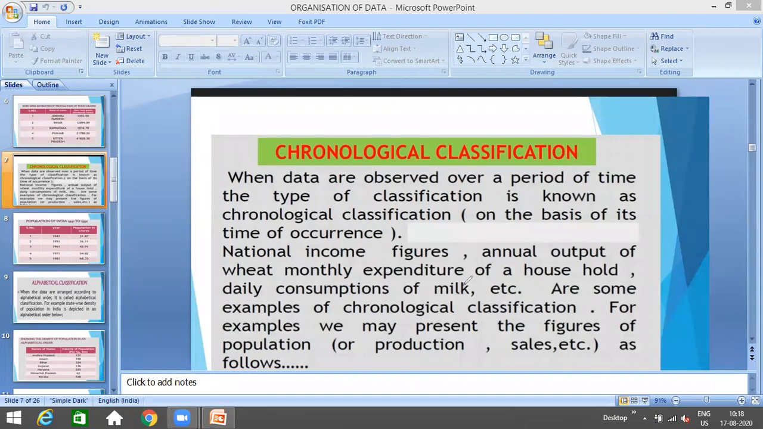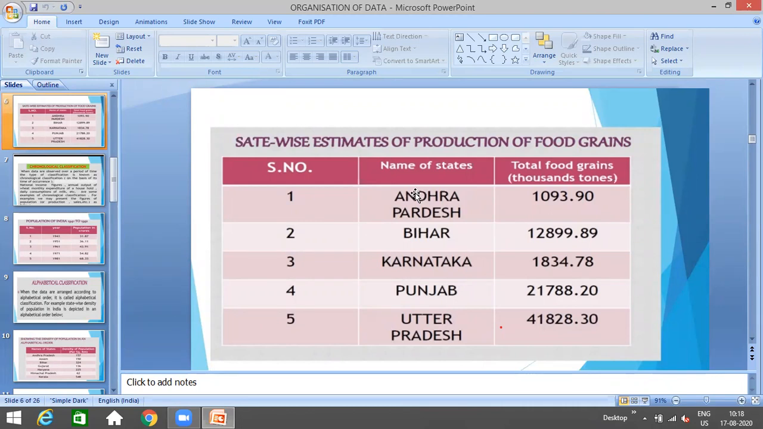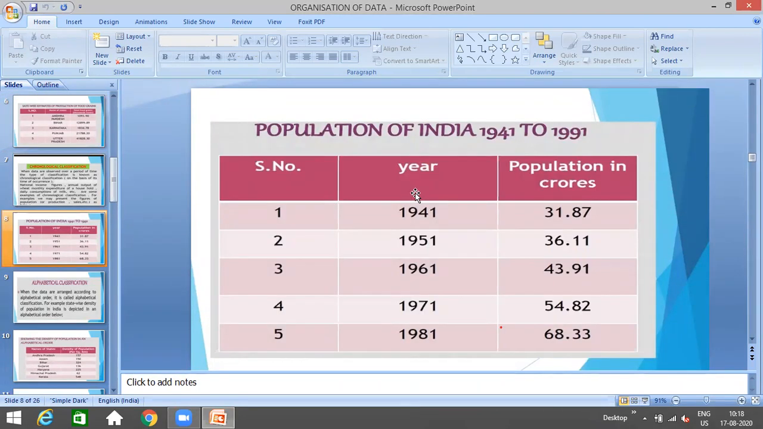Right? So whenever the data is observed over a period of time with the type of classification, in a chronological sequence, that means on the basis of its time of occurrence, that is known as chronological classification of data. For example, let's see one example of chronological classification. एक example देखते हैं इसका. See, the population of India from 1941 to 1981, you can see in the table.